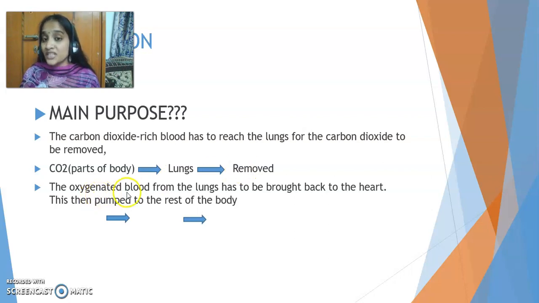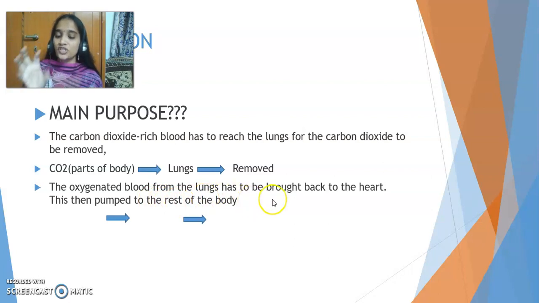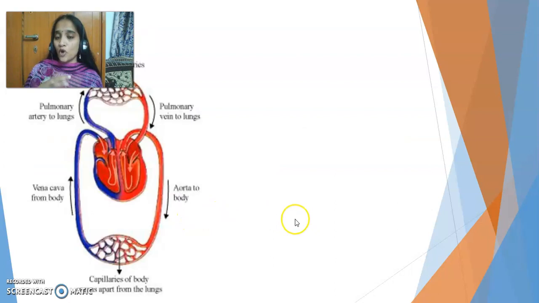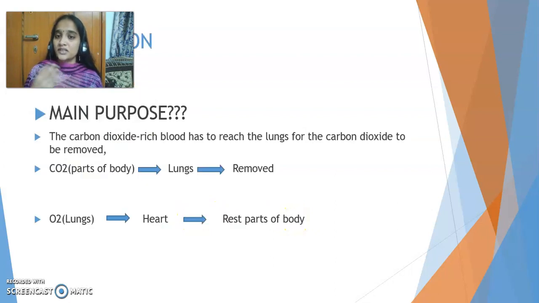Second reason, the oxygenated blood, the blood having oxygen from lungs. When you breathe in, the oxygen goes to lungs. So this oxygen should be supplied to each and every cell of our body. So that is pumped by heart. That means the oxygen in the lungs has to go to heart, and heart should pump it to the rest of the body parts. So for these two main reasons, there is a need of circulation, or there is need of pumping of blood.